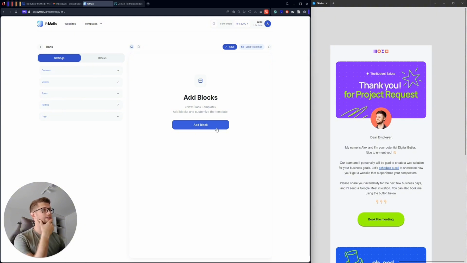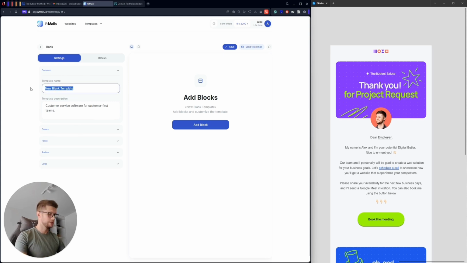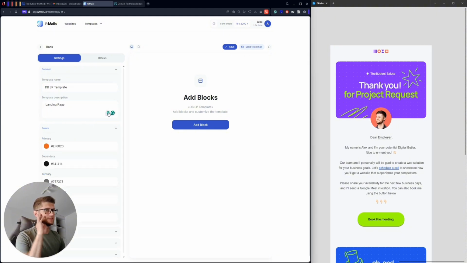So first thing that we need to do is actually add blocks. But before doing that, I just need to check the template name pretty quickly. Okay, so I will call it DB landing page. Okay, template. Let's call it that. Description: I will write landing page. Okay, let's take it like that.